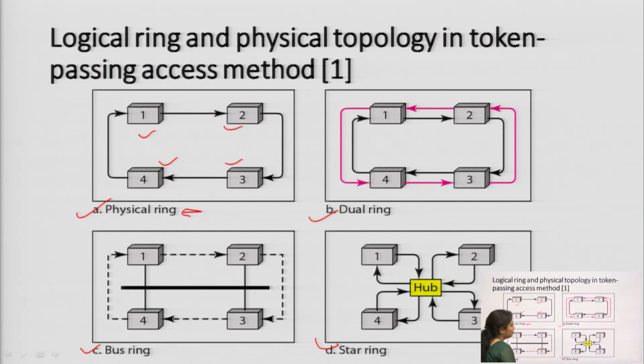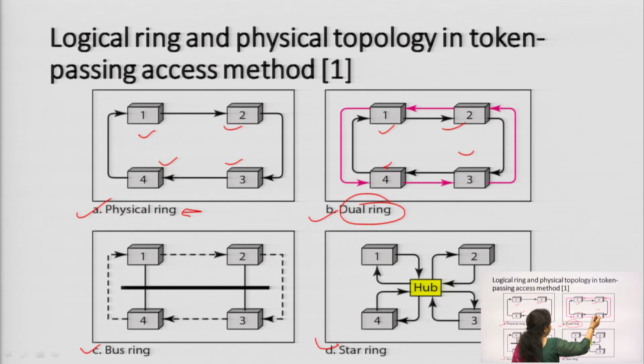Secondly, in the dual ring, a dual path is connected between the first, second, third and fourth stations, shown by this black wire and this pink wire. It will transmit and receive the data in one direction, and in the reverse direction it will also receive that data.